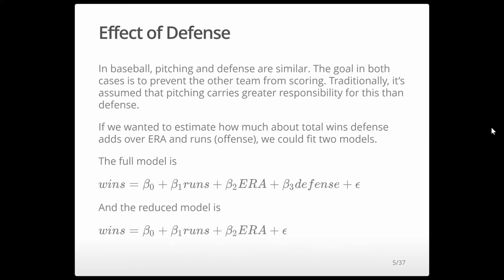So if we wanted to estimate how much defense adds to total wins over offense and ERA, so pitching and runs, or pitching and offense, ERA and runs, we fit 2 models. The first model uses the 3 predictors plus an intercept to predict wins, and then the second one deletes defense and just has runs and ERA.